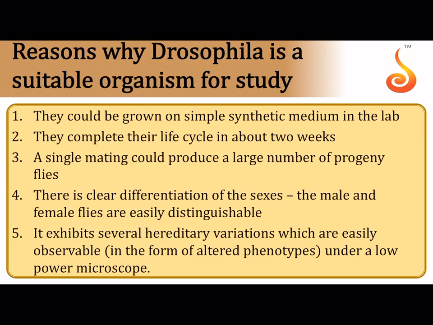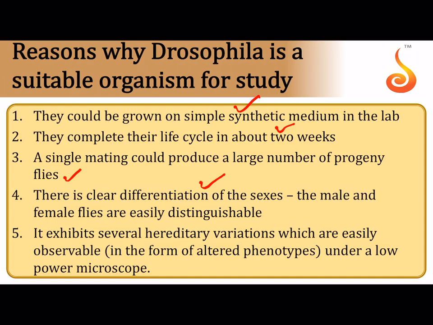Because the fruit fly is rightly called the Cinderella of genetics. Everybody who does research in genetics wants to study fruit flies first, and it is the best means to study, because it has only a diploid number of 8. It can be grown in a very simple synthetic medium in the lab. Fruit flies complete their life cycle in just about 2 weeks. A single mating can produce a large number of progeny, and it is very easy to distinguish between their sexes.